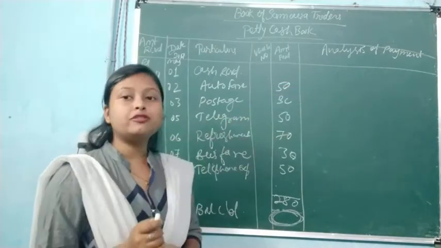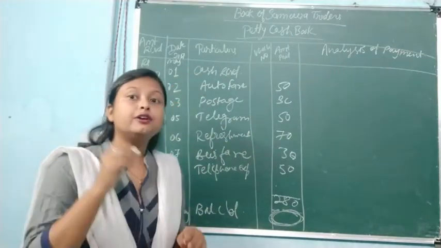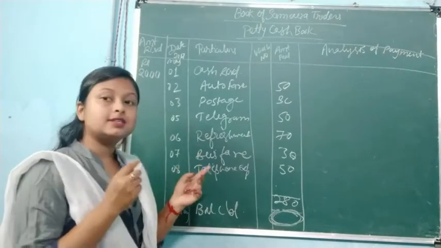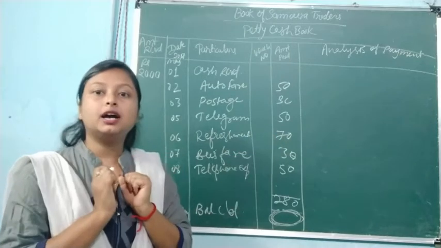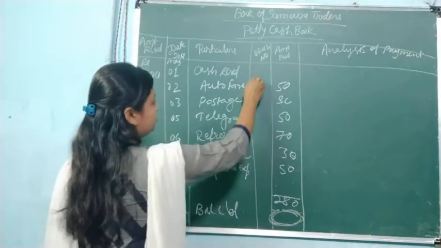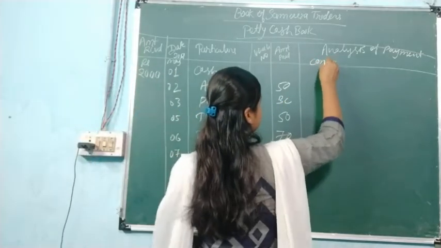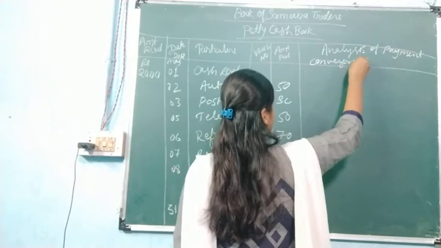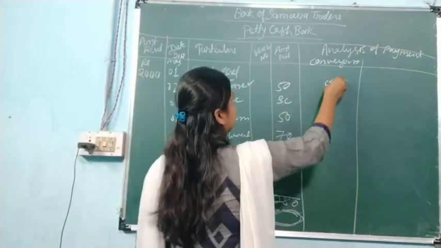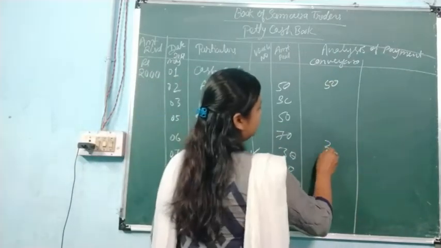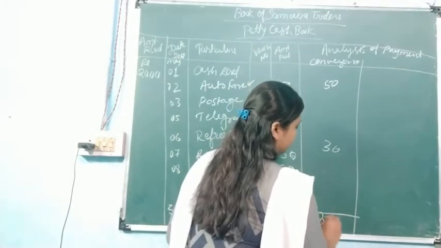Now, analysis of payment, what we have to do. If we see that a few of the expenses are of similar nature, then we are going to place them in a single column, like here auto fare and bus fare. We can write them down in the convenience column: auto fare is 50 rupees, bus fare is 30 rupees, and here in total 80 rupees you will write down.